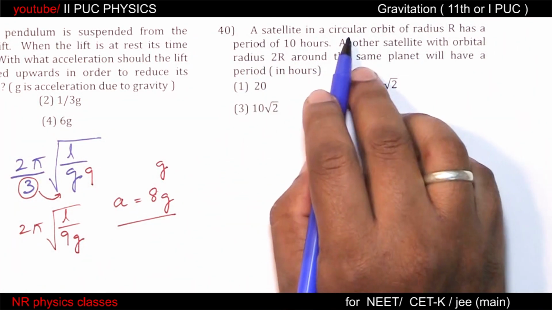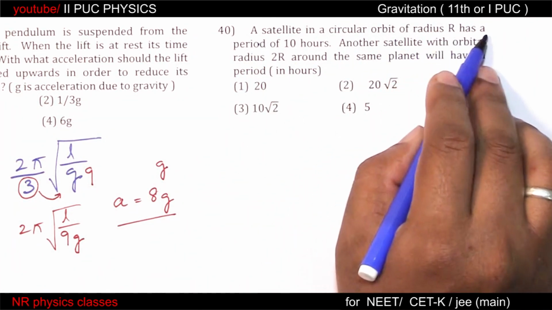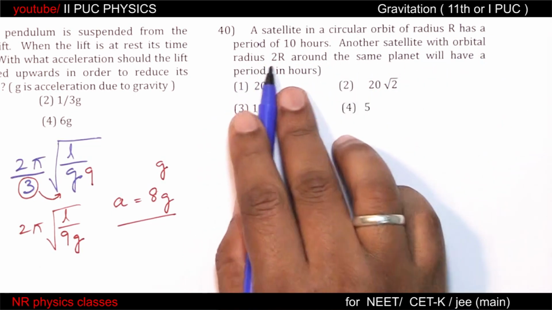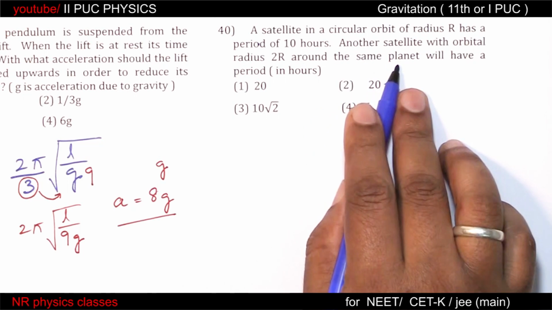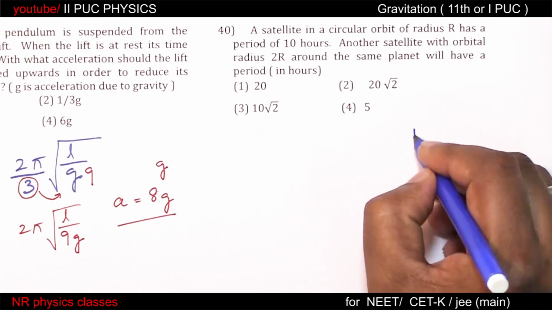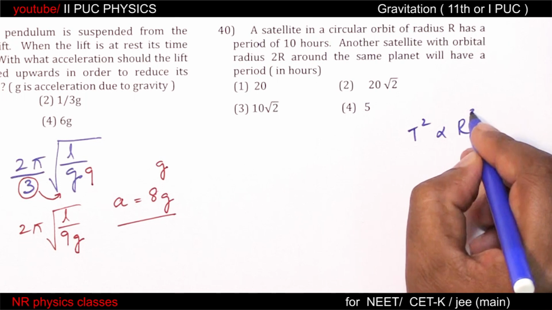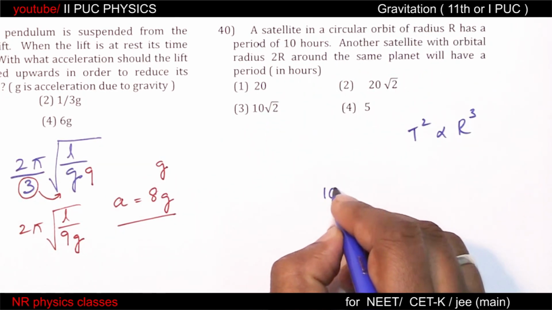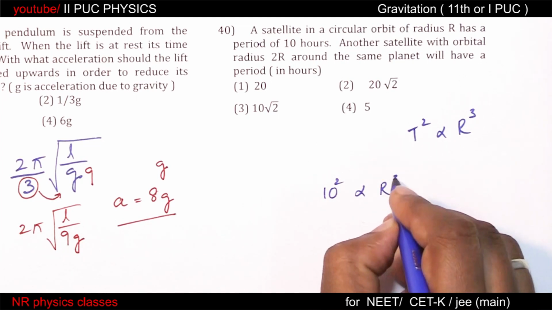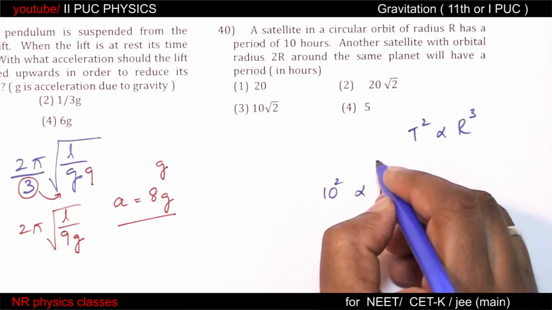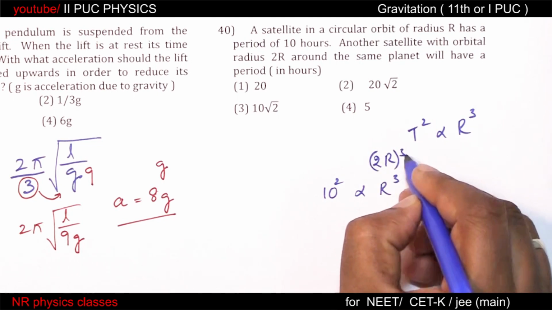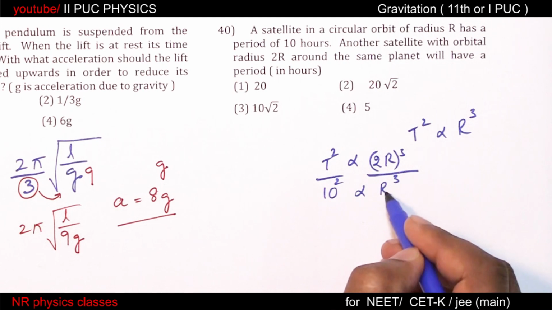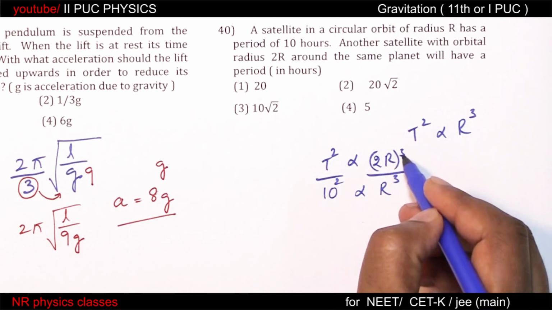A satellite in a circular orbit of radius r has a period of 10 hours. Another satellite with orbital radius 2r around the same planet will have time period? Again, t square is proportional to r cube. 10 square proportional to r cube. T square proportional to 2r cube. Divide one by the other. r cube gets cancelled.